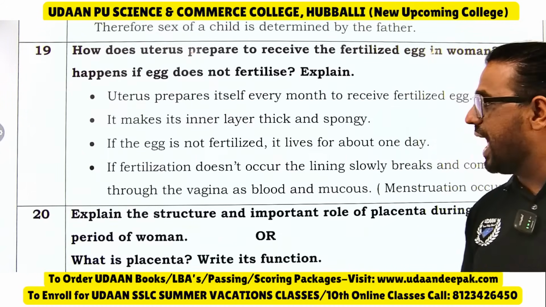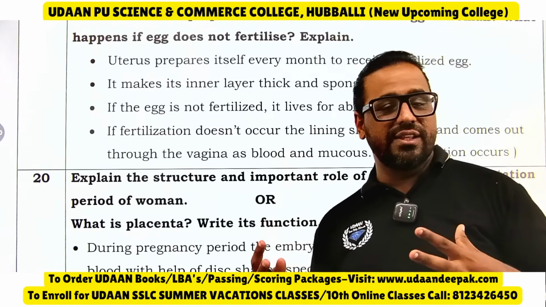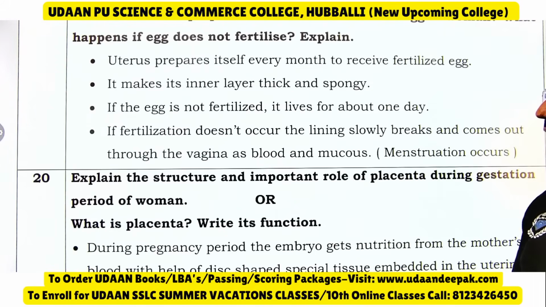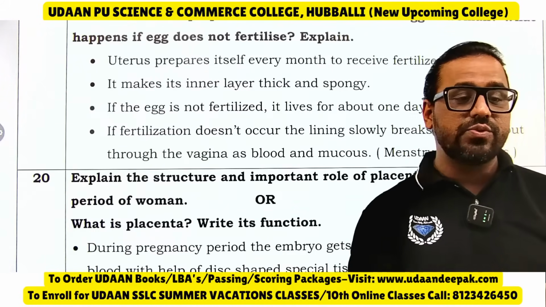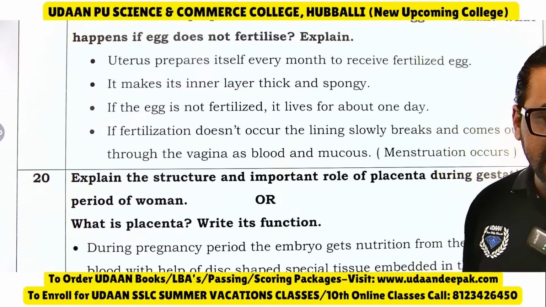After that, what will happen is, if fertilization does not occur, then the inner lining of the uterus will slowly break and come out through the vagina as blood and mucus. That process we call menstruation. So that process is called menstruation.